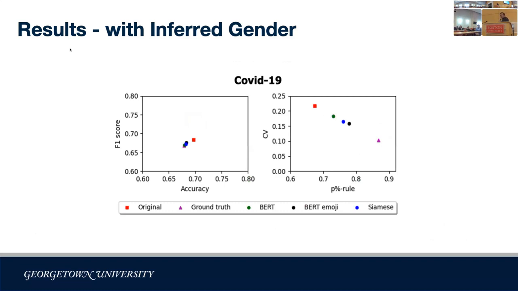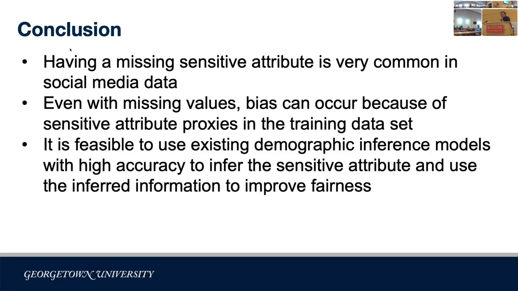So the result on the COVID data is very similar. The model without fixing has the best performance, but the lowest fairness score, and then the one fixing using quadratus has the worst performance, but the best fairness, and the ones in between are the same. The result is similar: fixing using the inverse sensitive attribute is less effective, but much better than doing nothing as well. So that's our work.